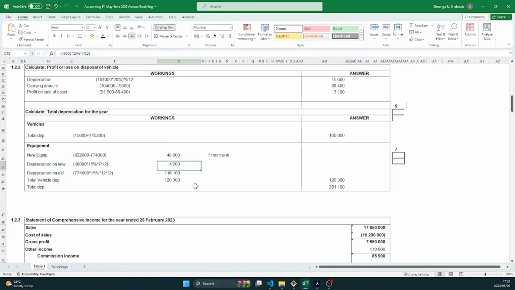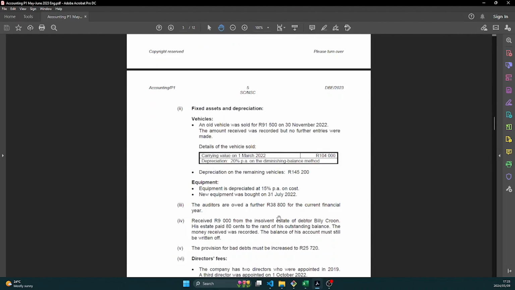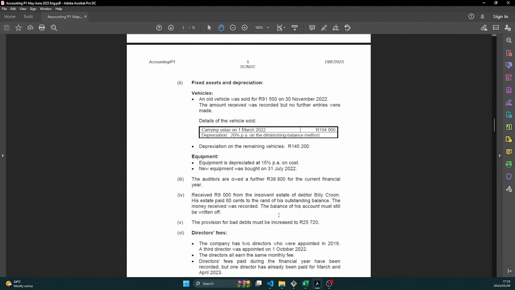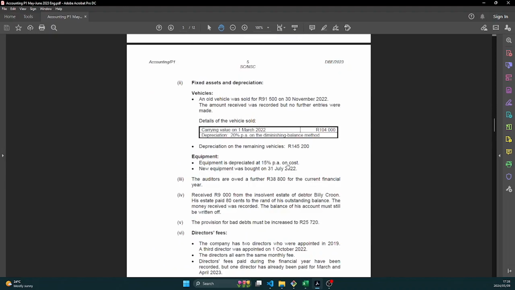That gives us 4,200. All right. Okay, so we have the depreciation for the new equipment. But what about the old equipment? How are we going to get the depreciation for the old equipment? Let's go back to the trial balance. If you look at the equipment, you will see in 2022, the equipment was 774. So that is your old equipment before we got the new one. So this one, we know that it was there for 12 months. So we're going to depreciate it over 12 months.